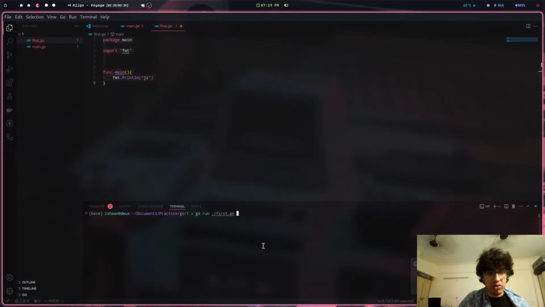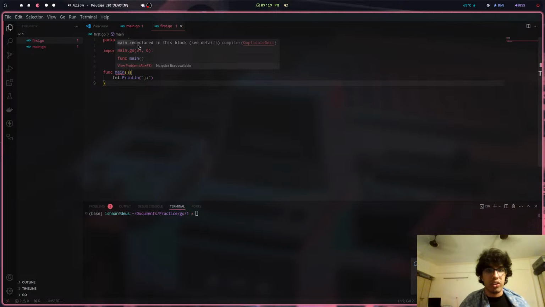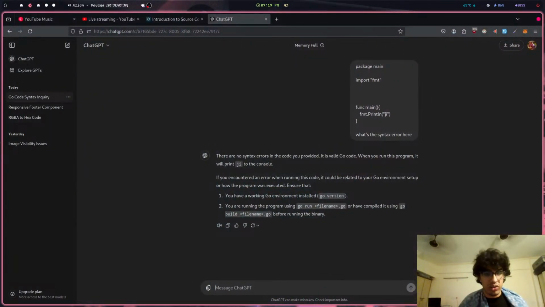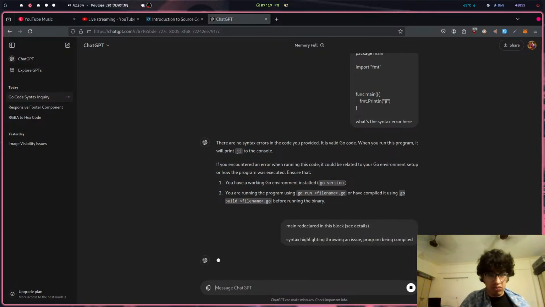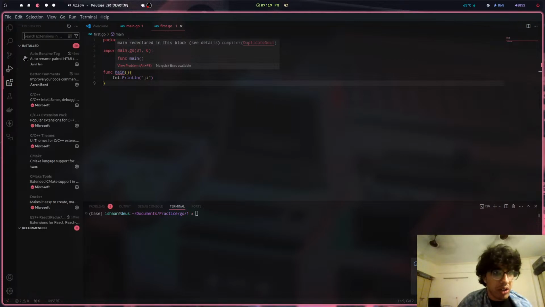So, right. So that works. So, what's the issue there? The syntax highlighting is including an issue. See details. We need better Go plugins.